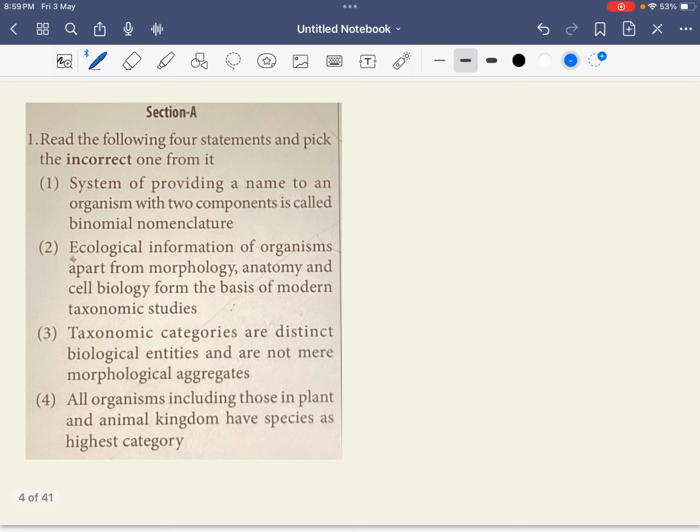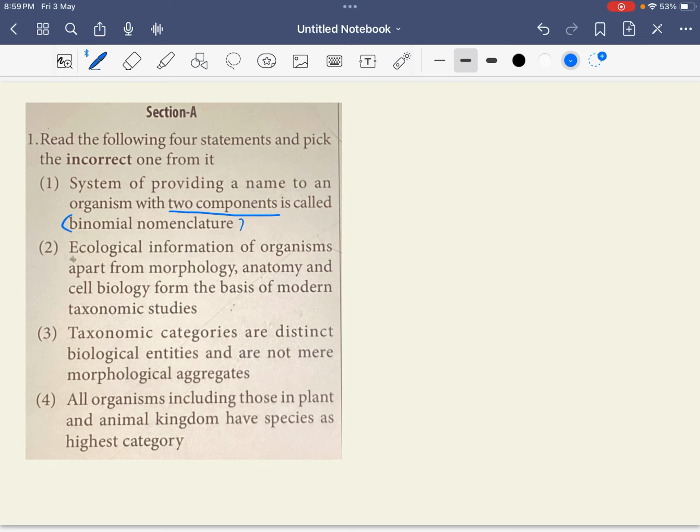Starting with the botany section, the first question. Read the following statements and pick the incorrect one. Statement 1 says that the system of providing a name to an organism by two components is called nomenclature.